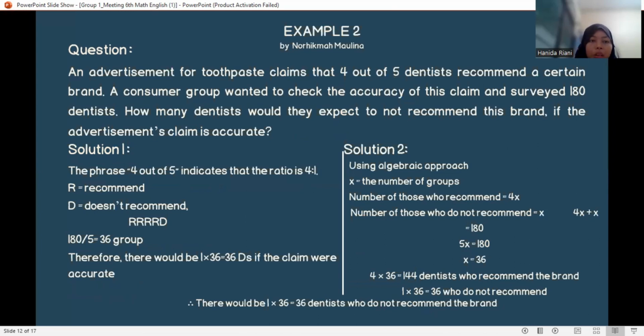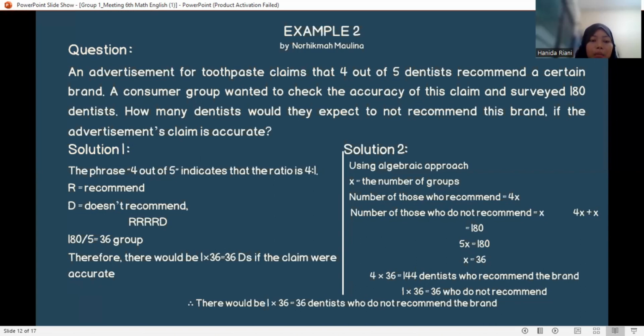Example 2. An advertisement for toothpaste claimed that 4 out of 5 dentists recommend a certain brand. A consumer group wants to check the accuracy of the claim and surveys 180 dentists. How many dentists will they expect to not recommend this brand if the advertisement's claim is accurate?